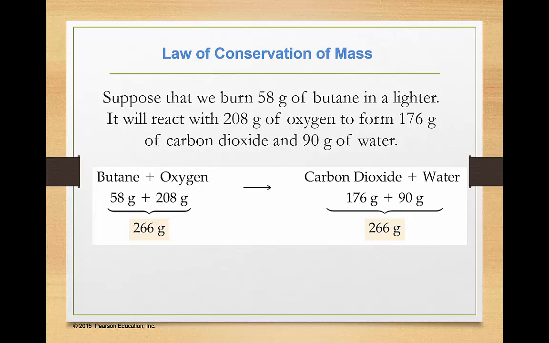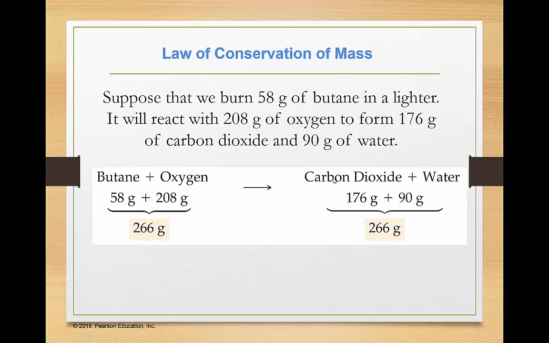If we look at that reaction, we have butane plus oxygen yields, the arrow means forms or yields, carbon dioxide plus water. We said we had 58 grams of butane and 208 grams of oxygen, so the mass that we had to start with was 266 grams of matter.